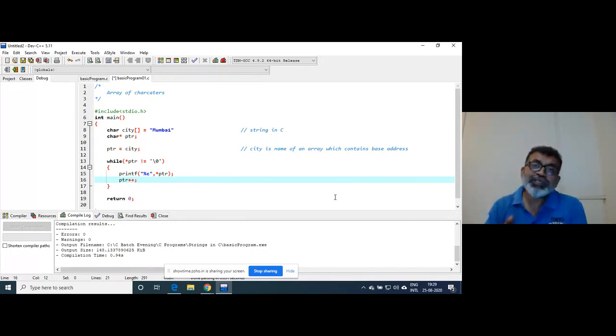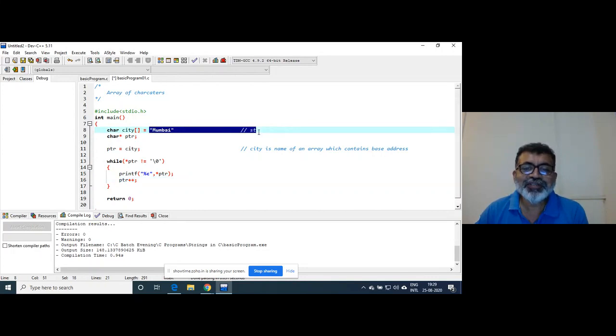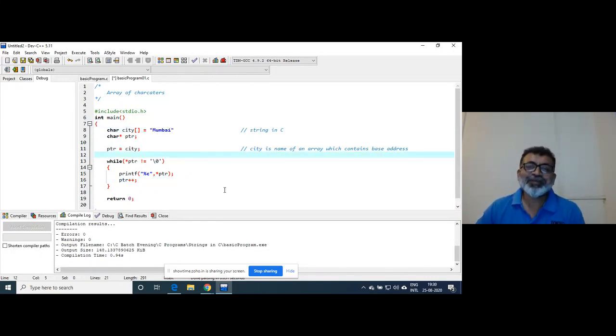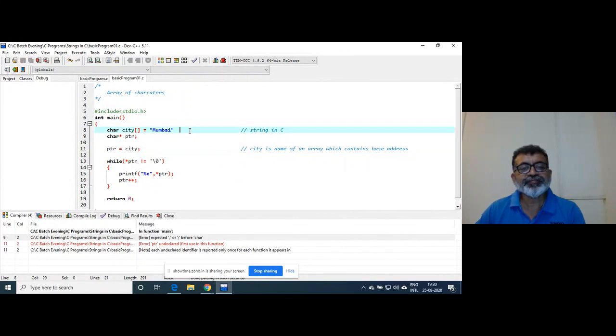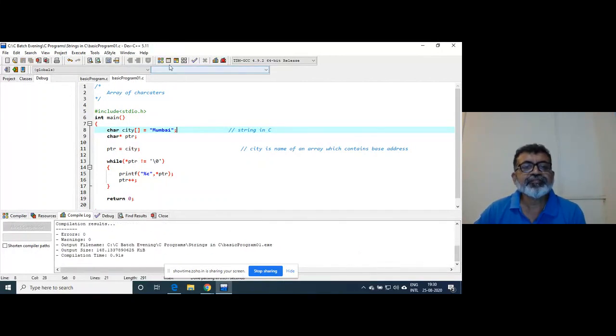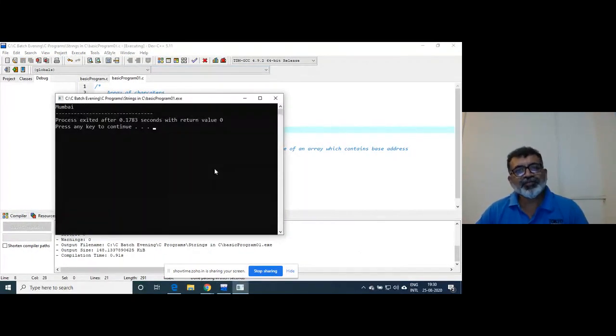This is again much better than the earlier one. Okay, this much is reduced. Much better. So if you run this code, it gives the same output.